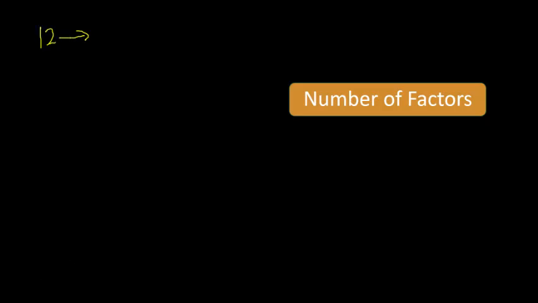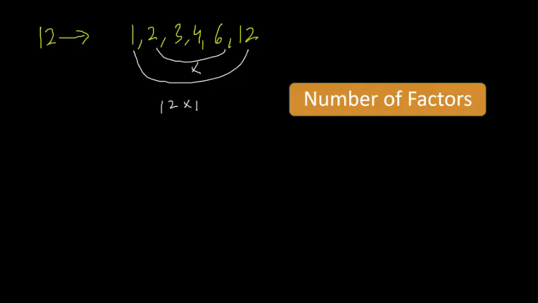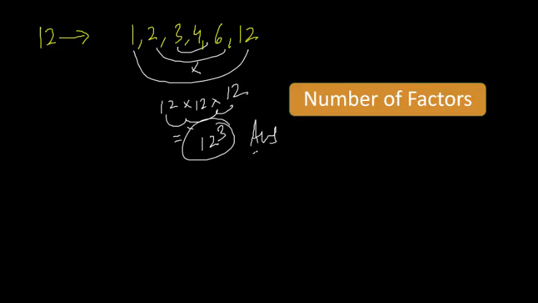For 12 we have factors 1, 2, 3, 4, 6 and 12. If I multiply, 1 into 12 will be 12, 2 into 6 will be 12, 3 into 4 will be 12. So I will be getting 12, 12, 12. It means 12 cube. This is my answer.